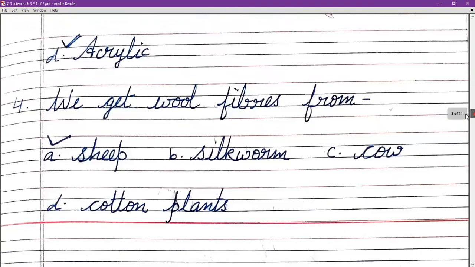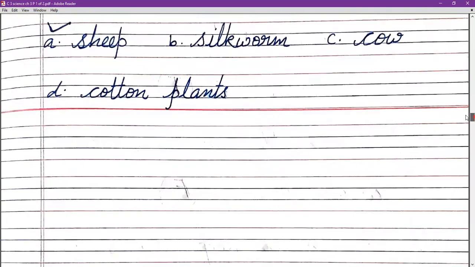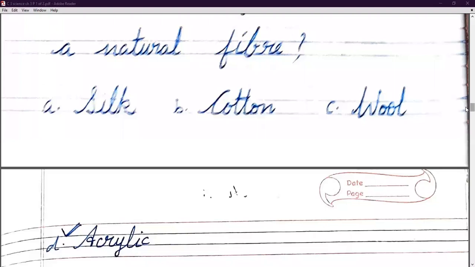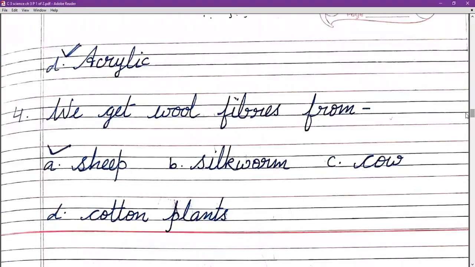We get wool fibers from: sheep, silkworm, cow, and the fourth option is cotton plants. The wool that we get comes from the sheep. Then option A will be the right one.